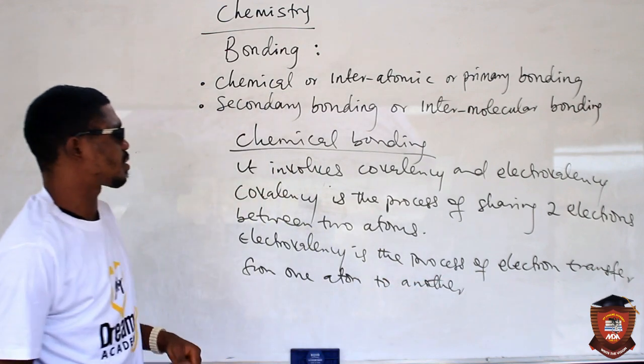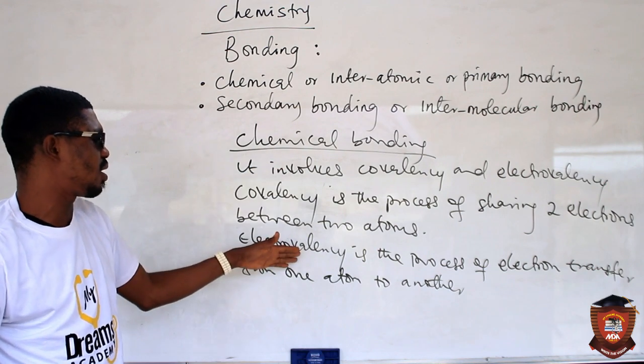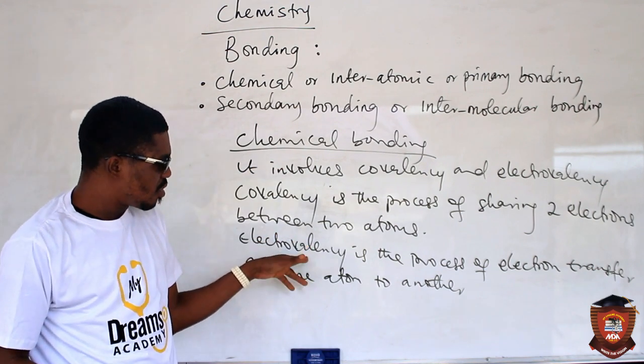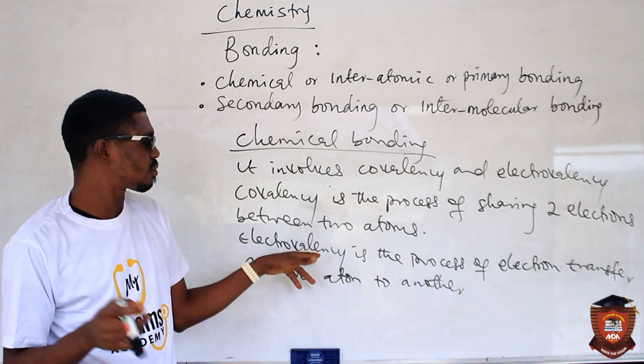So these two processes, covalency and electrovalency, give rise to chemical bonding.